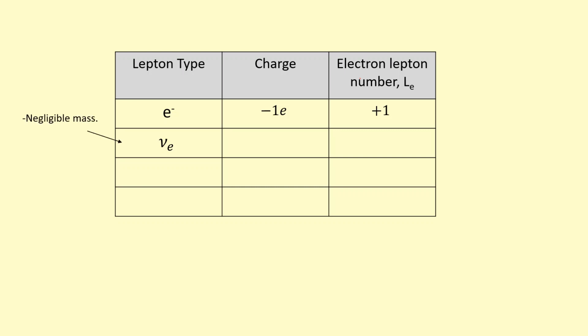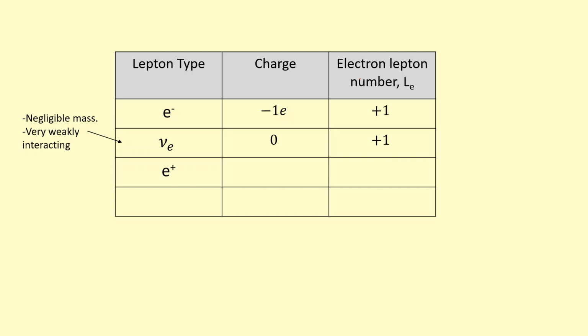The electron neutrino is a very small mass particle, even smaller mass than that of an electron, and it's very weakly interacting. So there are thousands of neutrinos going through you right now from the sun, and it rarely interacts with things. Also it's got a 0 charge, which means that it doesn't interact through the electromagnetic force either. And because it is a particle and it is a lepton, again, it's got a lepton number of +1.